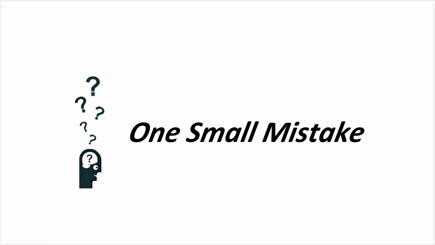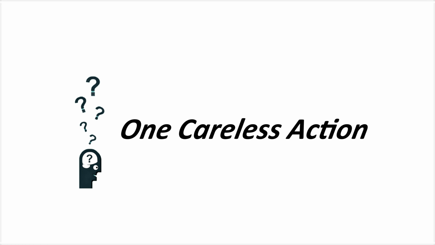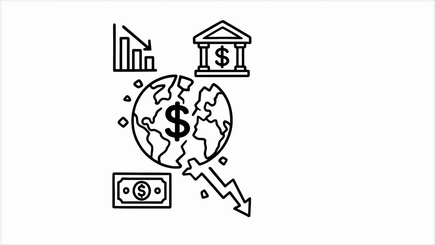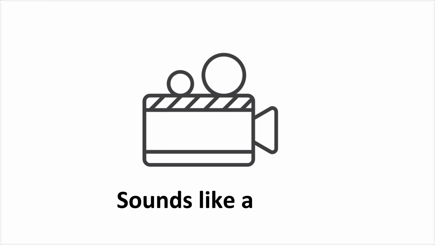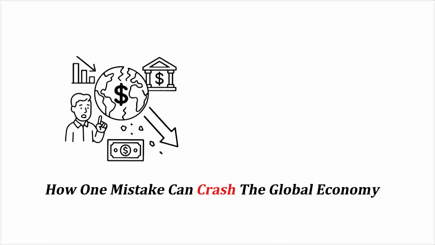One mistake, one bad decision, or even one careless action, and suddenly the entire world economy starts to fall apart. Sounds like a movie, right? But in reality, this has happened before, and it can happen again. Let's explore how one mistake can crash the global economy.